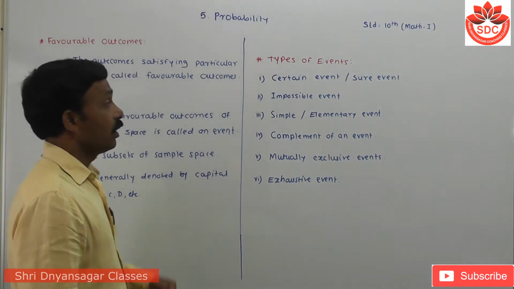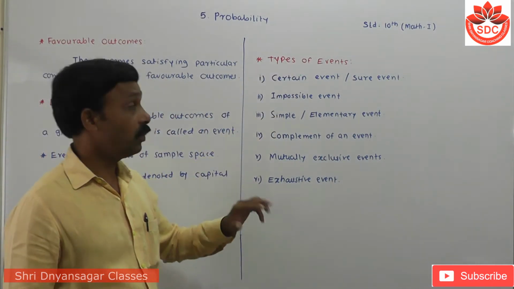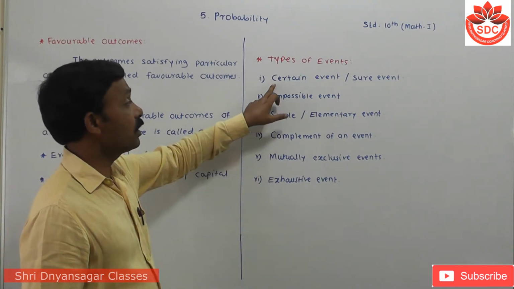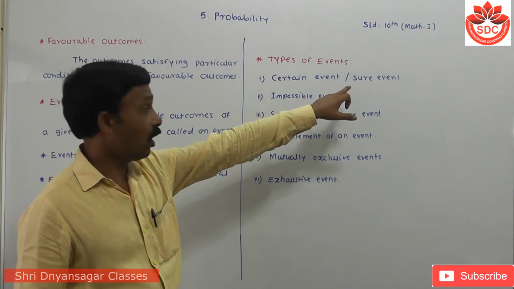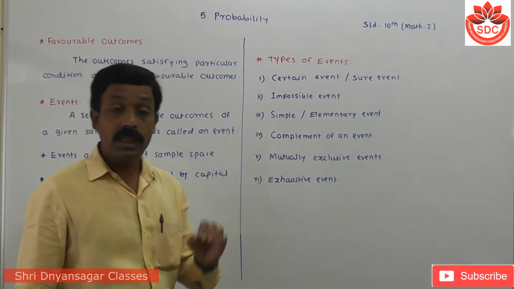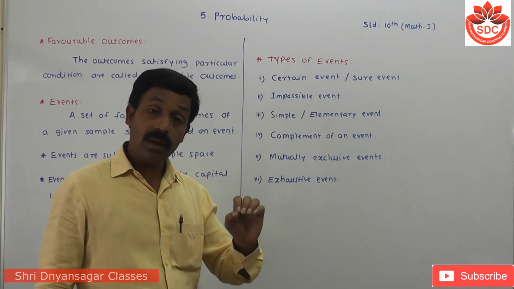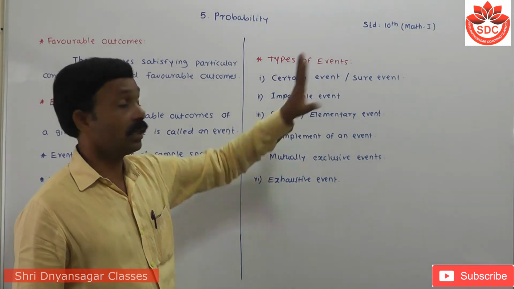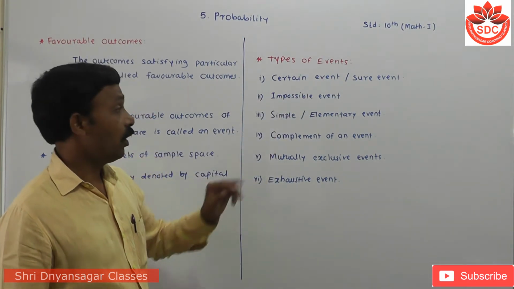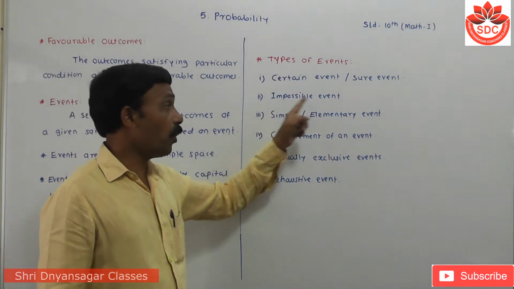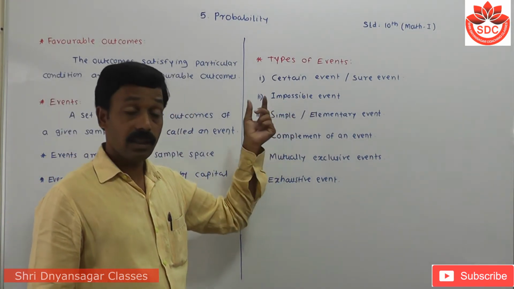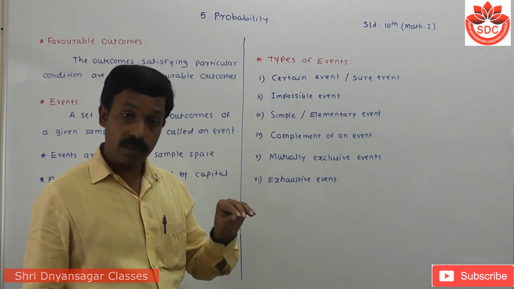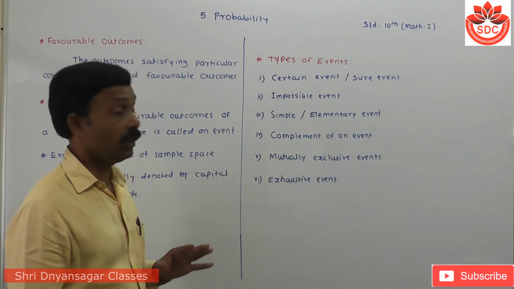Now students, we have to take types of events. We discuss such types of events in the chapter on sets. The first one is a certain event, also called a sure event. It means every element of the sample space is present in the event. Then impossible events: this word tells us that there is no element of the sample space present in the event.